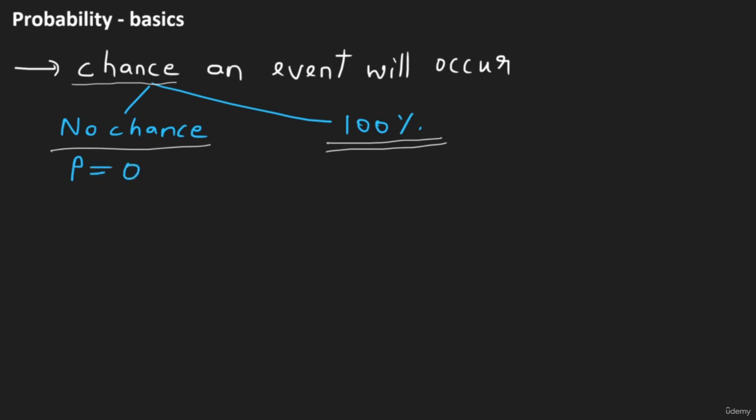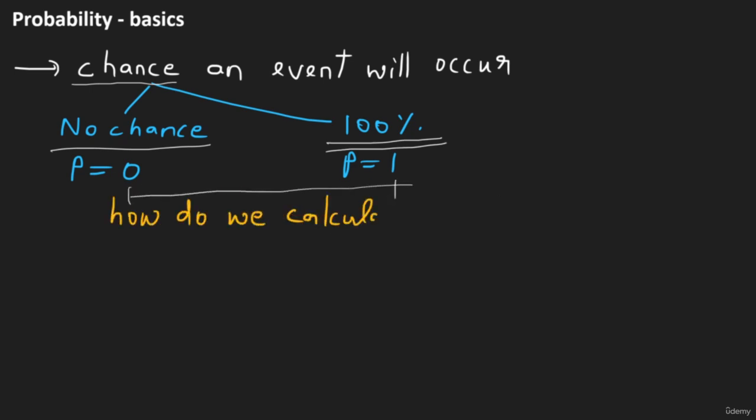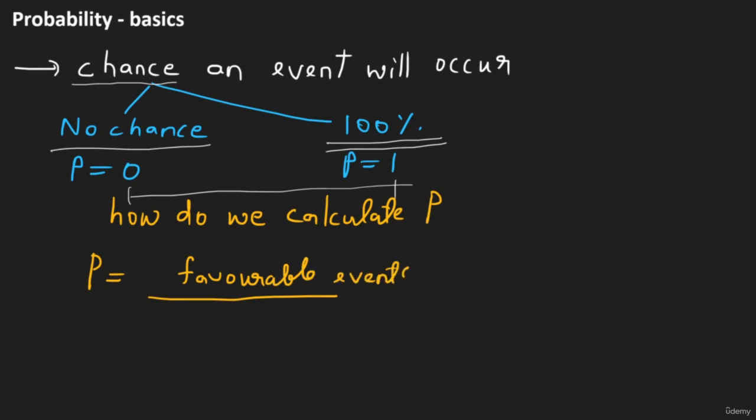And in the case where there is 100% chance for the event to occur, that is, it is assured that the event will occur, we say that the probability is equal to 1. Therefore, the probability will always vary between 0 and 1. Alright, now let's see how we calculate probability. Probability is nothing but the ratio of the favorable events divided by the total events.